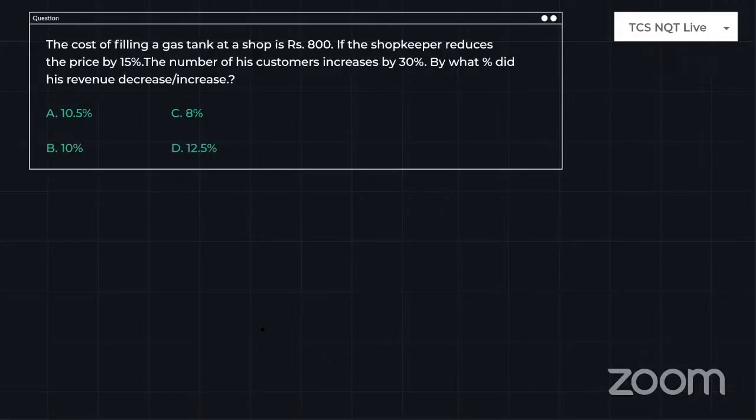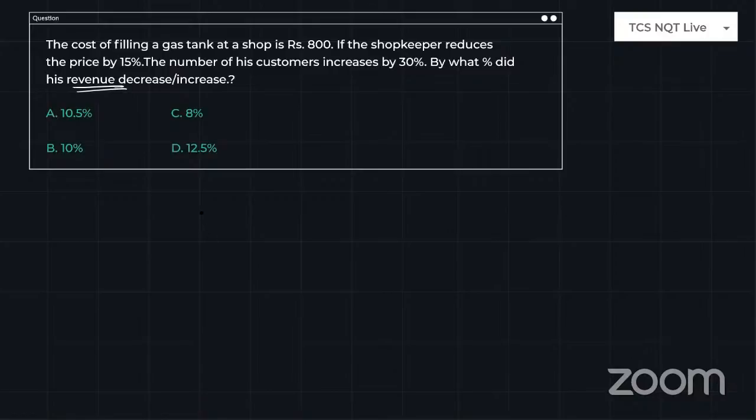So just look at the first question. The cost of filling a gas tank at a shop is 800 rupees. If the shopkeeper reduced the price by 15%, the number of his customers is increased by 30%. By what percent did his revenue decrease or increase? Whenever you are doing a problem related to revenue or sales, you have to consider the amount they are charging and the number of customers coming.